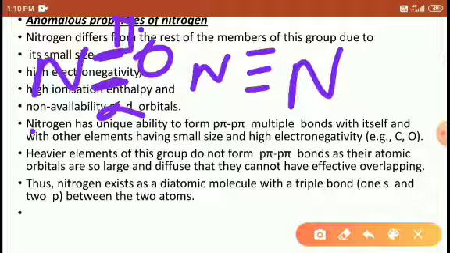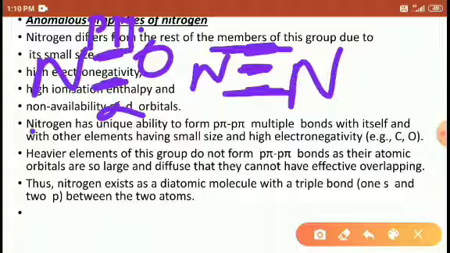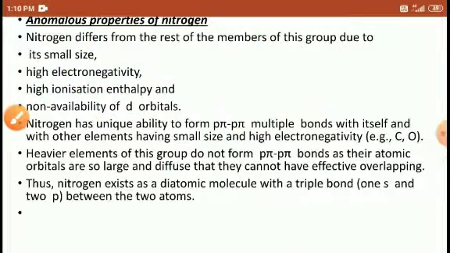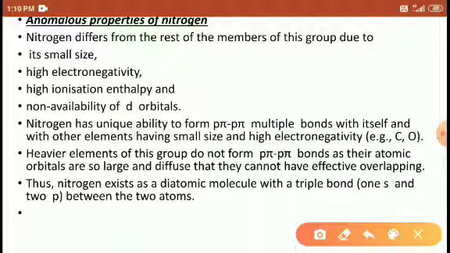This pi bond is formed with the help of p orbitals, and is called a p pi bond. So here this is a sigma bond, this is a pi bond, and this is also a pi bond. These pi bonds are formed with the help of p orbitals, but not with other species, right?